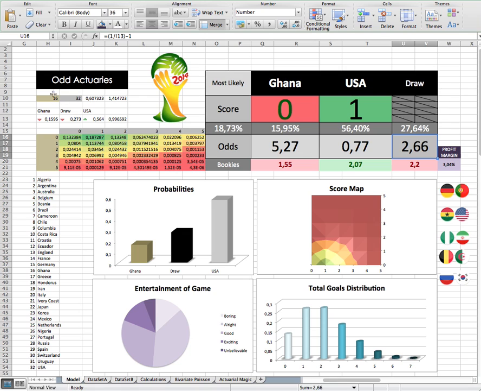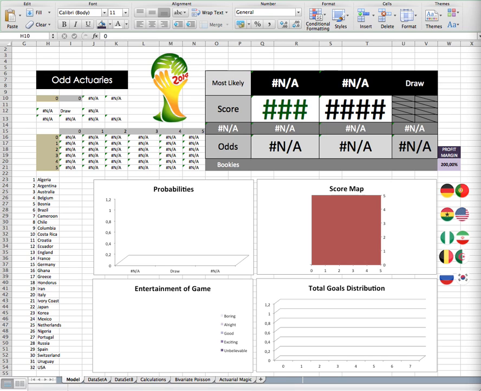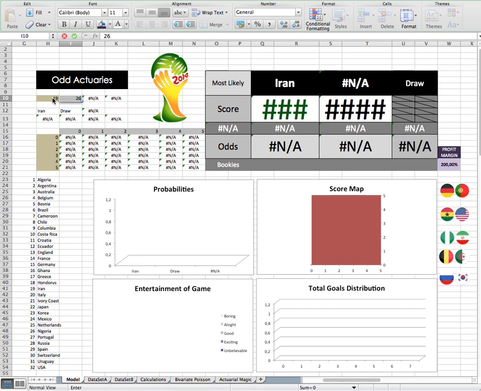Talking about African countries, let's check out Nigeria and Iran. So just clear this up here. So yeah, Iran versus Nigeria. So Iran is number 19 and Nigeria is number 26.